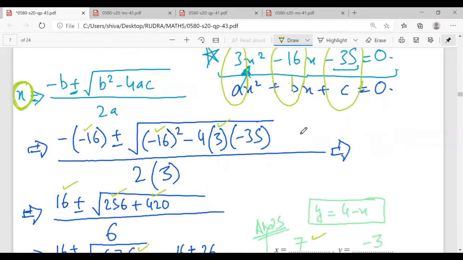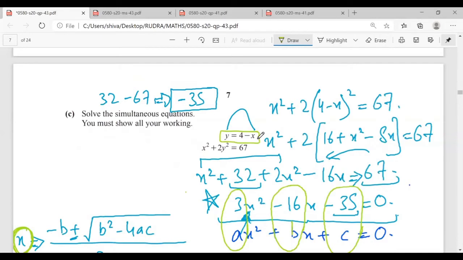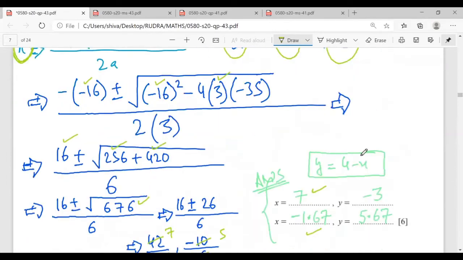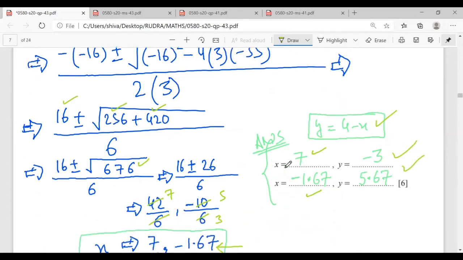Now what you need to remember is that initially your y is equal to 4 minus x. Because you have got two values of x, from each value of x you will get a value of y. So y is equal to 4 minus x, and therefore for x is equal to 7, my y is minus 3, and for x is equal to minus 1.67, my y is plus 5.67. Mr. Rudra, is there a doubt?